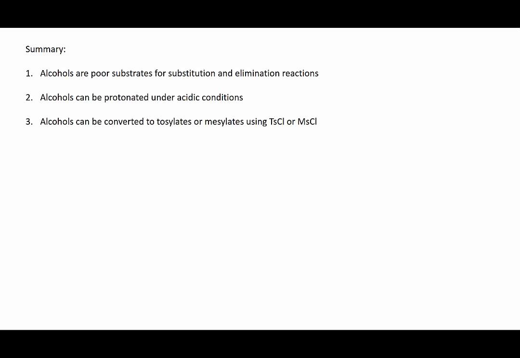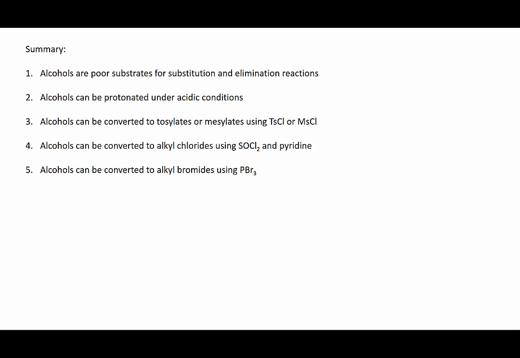To summarize, alcohols are poor substrates for substitution and elimination reactions. They can be protonated under acidic conditions to generate a better leaving group. We can also generate a better leaving group by converting an alcohol to a tosylate or a mesylate. We can convert an alcohol to an alkyl chloride using thionyl chloride, or we can convert an alcohol to an alkyl bromide using phosphorus tribromide.